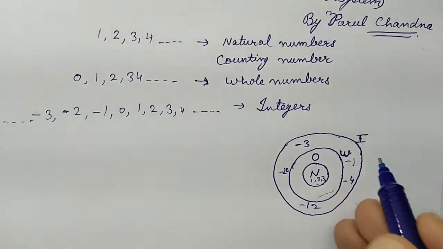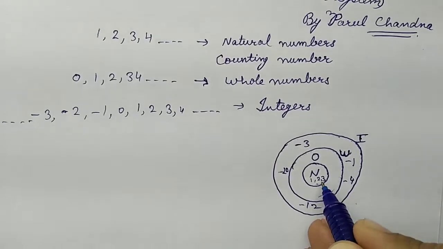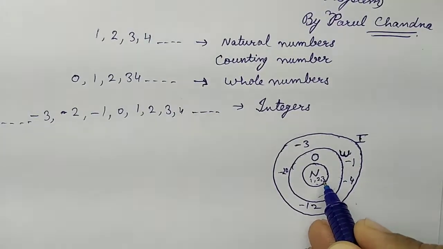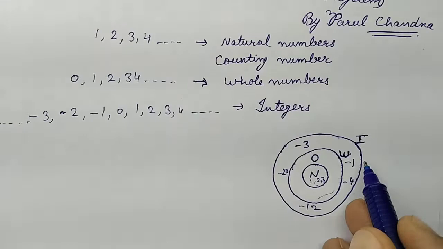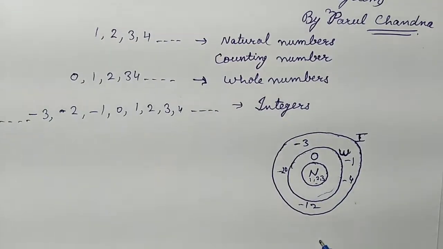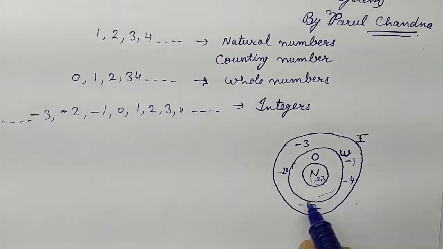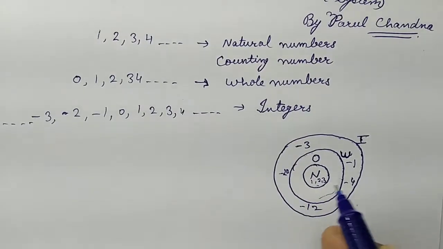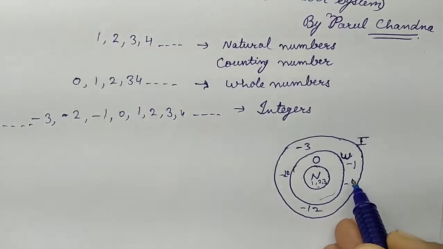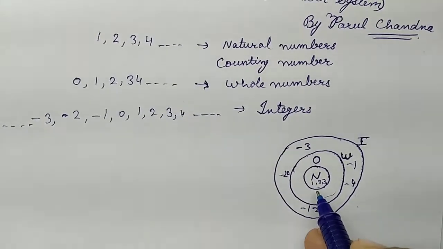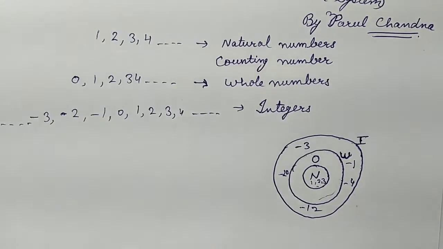Can we say that all the integers are natural numbers? No, we cannot say that all the integers are natural numbers, because we have the negative numbers also, which are in the area of integers, but they are not in the area of natural numbers.